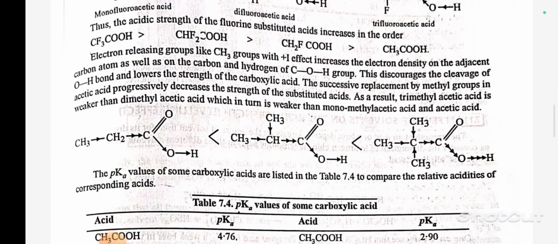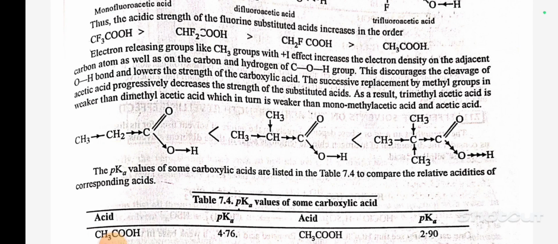Thus, the acidic strength of fluorine substituted acids increases in the order CF3COOH greater than CHF2COOH greater than CH2FCOOH greater than CH3COOH.